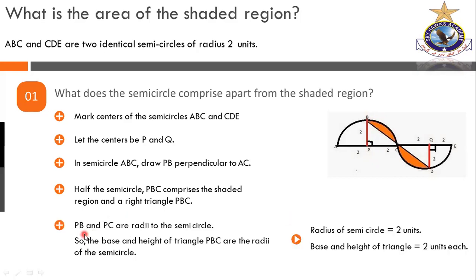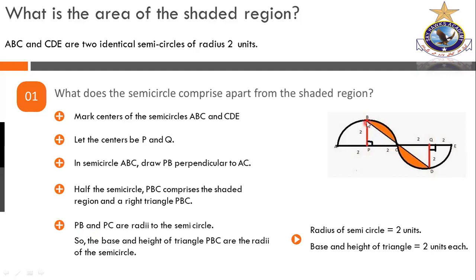Just look at the next one. PB and PC are radii to the same circle. This is PB and PC. So it's a very critical point. You must be all the time with me, so focus on this diagram, it will be telling the whole story. This PB and PC must be equal. Why are they equal? These are the radii of the same semicircle.